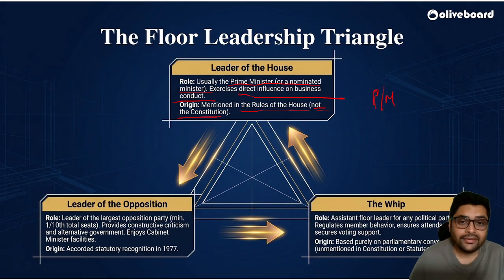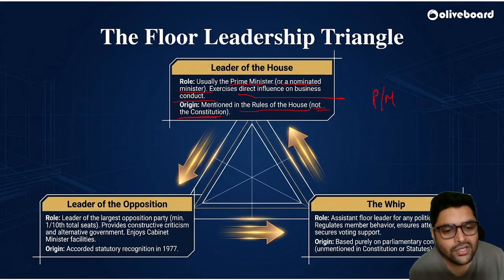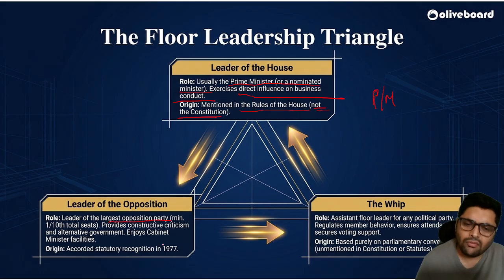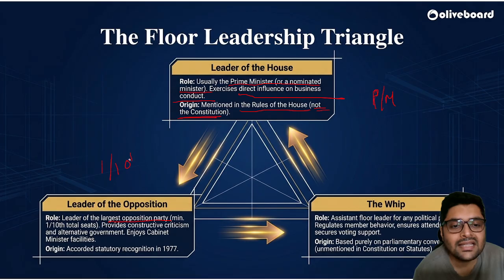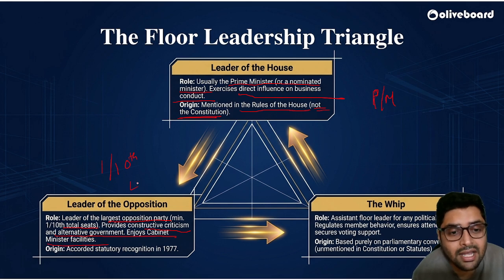Okay. Then, who is the leader of the opposition? The leader of the opposition is the leader of the largest opposition party. Now, sir, what do you mean by the largest opposition party? That party should have a minimum of 1/10 of the seats. Okay, that is the largest. They provide constructive criticism and an alternative government, and enjoy cabinet minister facilities. So the leader of the opposition is equal to a cabinet minister.